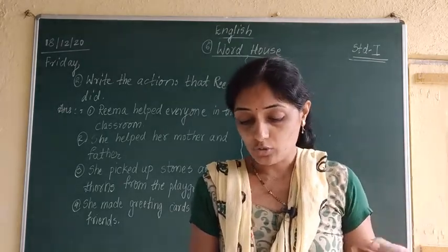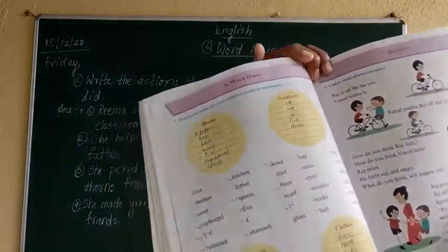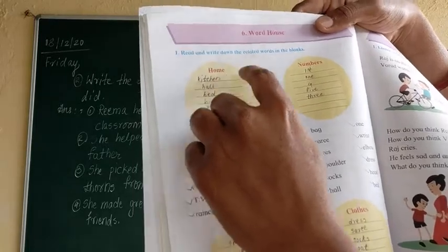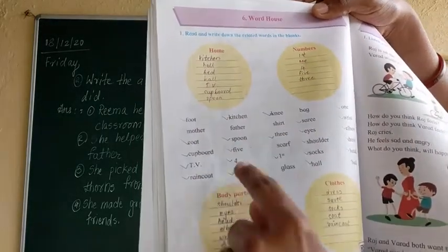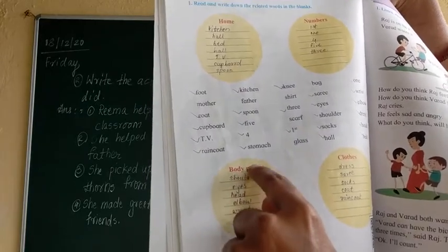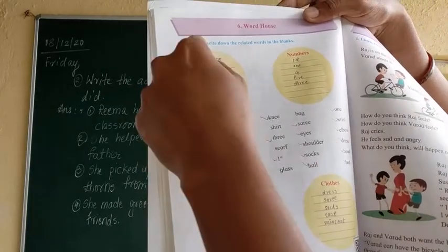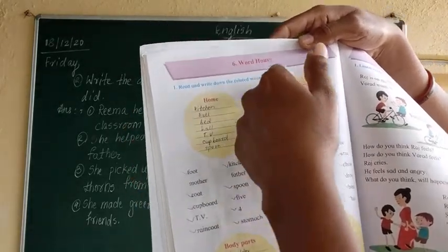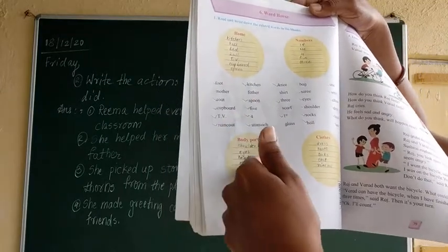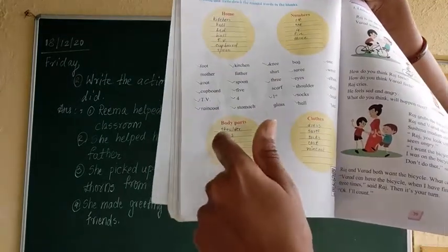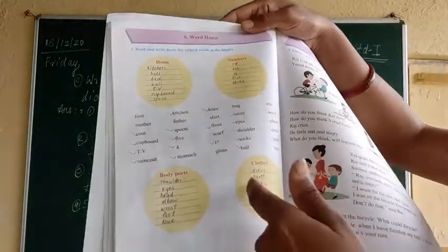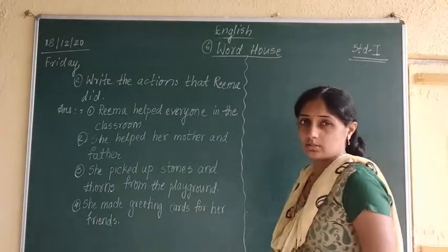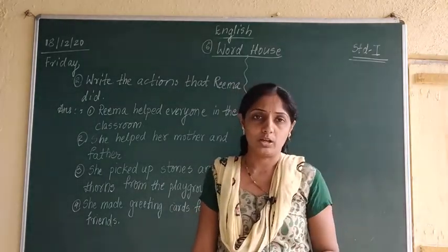And here it is told that there are 4 columns, 4 groups made. One group is of home. Another group is of numbers. Third group is of body parts, and fourth group is of clothes. Which things come in home, we are going to write down here. Which things come in numbers, we are going to write down here. Which words come in body parts, we are going to write down in the third box. And which words come in the box of clothes, we are going to write down in the fourth box.